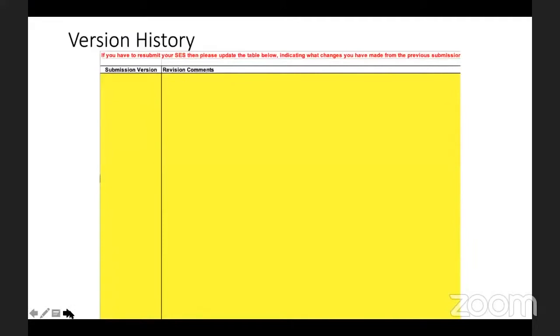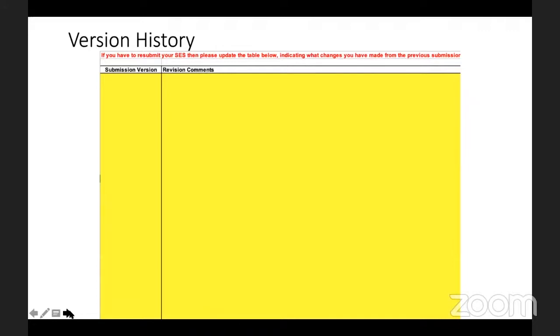Yeah, so as we see in an SES document, the first thing we have is the version history. The purpose of this is to understand the roadmap journey of the entire revision of the SES. It gives an idea of what has changed and which comments from the reviewer have been addressed.